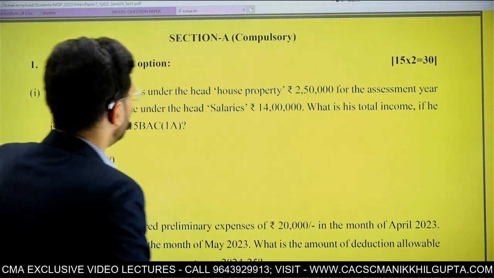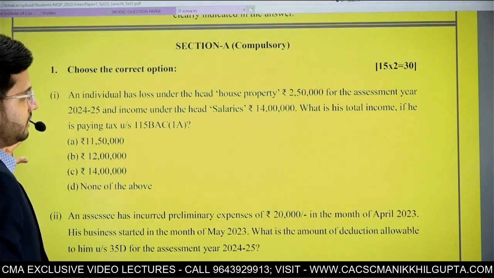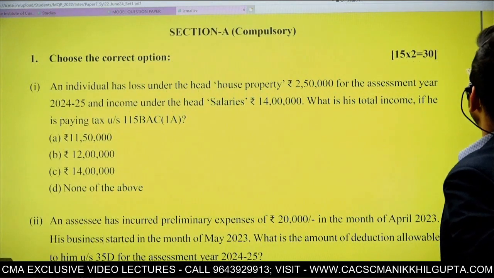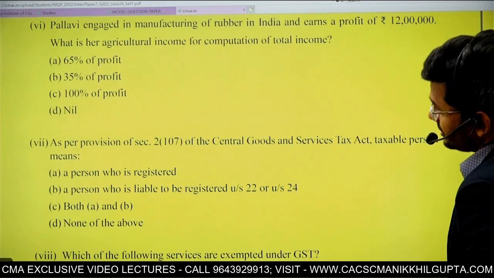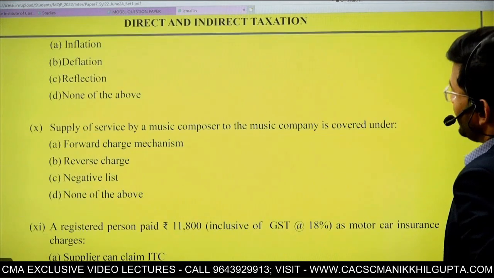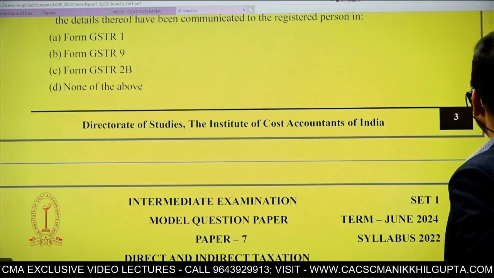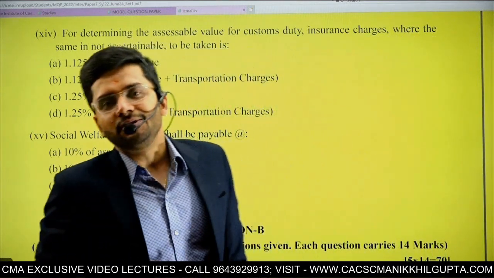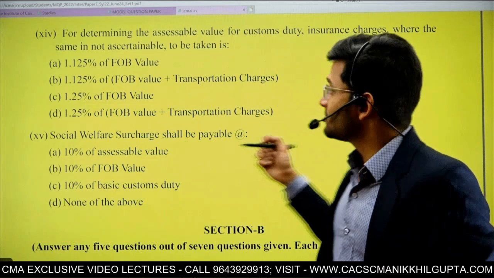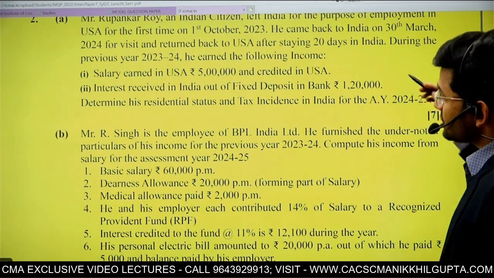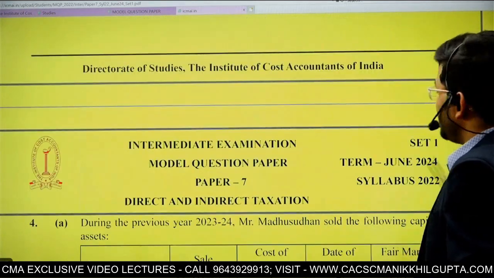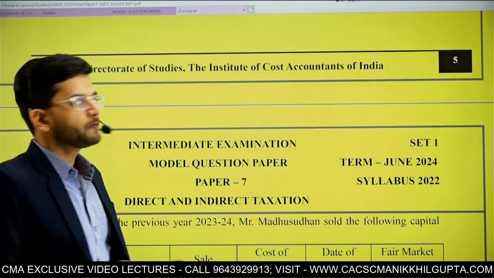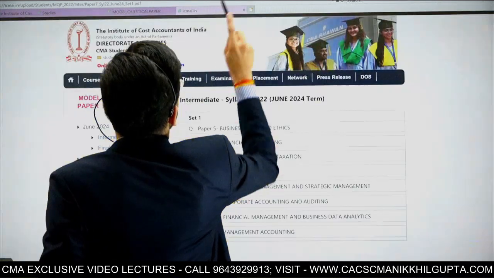You have to really apply your mind, and this MQP will help you understand what your paper pattern can be, and what kind of questions you can expect. One very peculiar thing which I saw in this particular MQP was that in the DT section, there was more practical, almost negligible theory. So yes, we can very well rationalize our studies by avoiding theory in the direct taxation paper. But for IDT, theory cannot be avoided. So this was the MQP for DT-IDT.